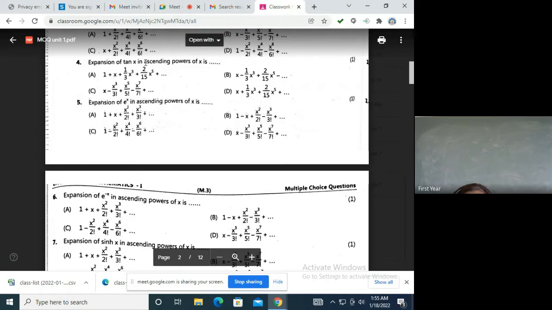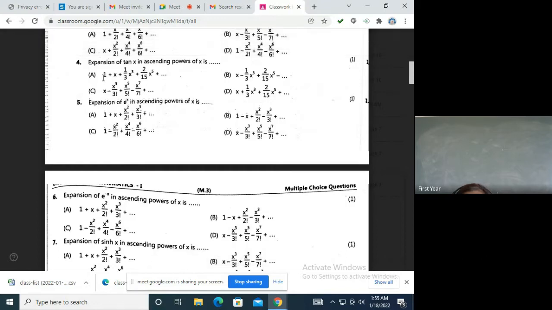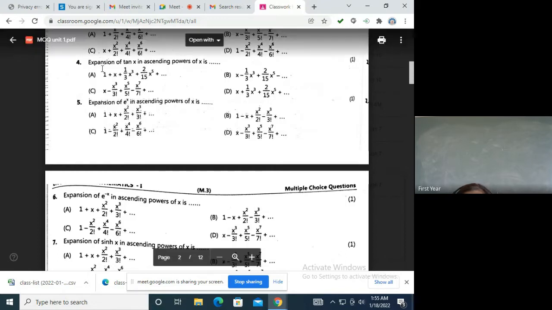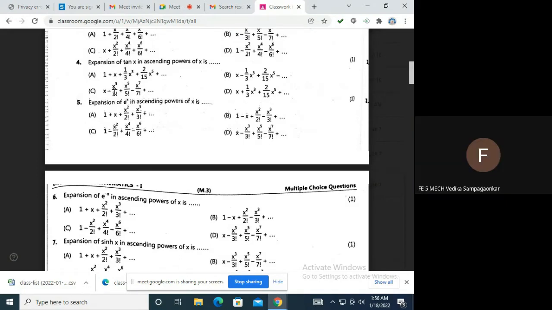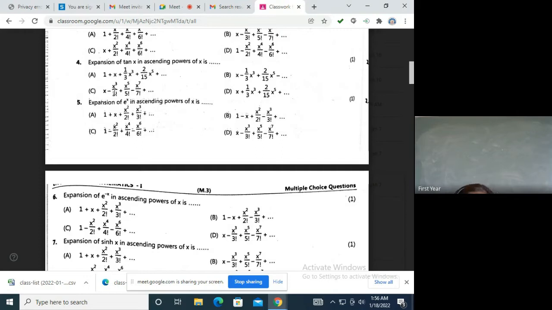Tan x is what type of function? It is an odd function. So which options will never be the answer? Option A will not be the answer. All others are odd functions. But what about C? C is alternate plus minus, and that is of sin x, x minus x cube by 3 factorial. So C is also not the answer.